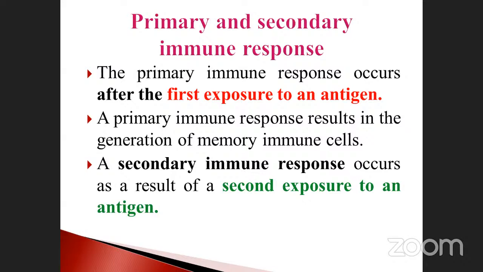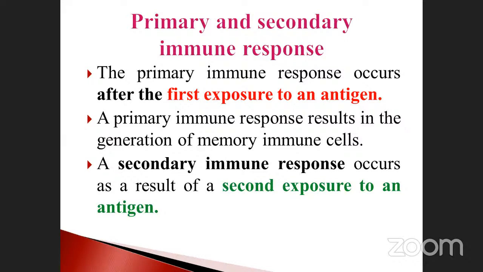If it enters again, that is called the secondary immune response. The primary immune response results in the generation of memory immune cells. Suppose an antigen enters for the first time. After that, when it enters a second time, the first antigen acts as memory immune cells. A secondary immune response occurs as a result of a second exposure to an antigen.